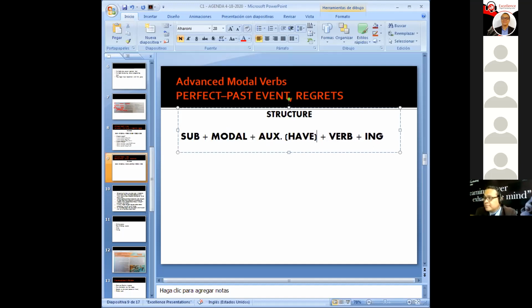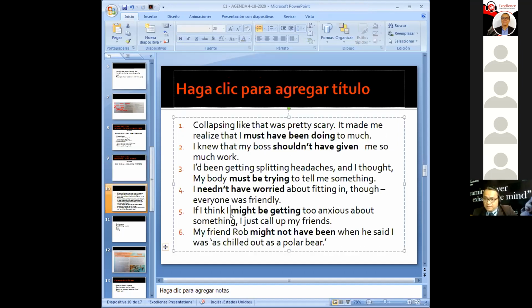Has or have. Have or has. Exactly. After this, the verb in what form? Participle. Participle form. Okay. Got it? Yep. All right, good.